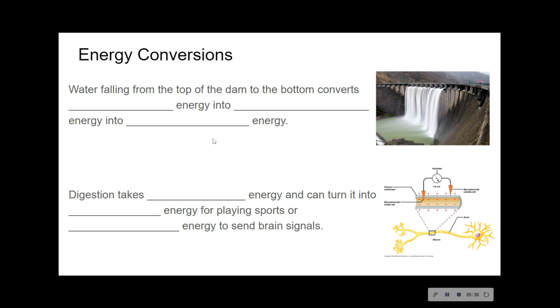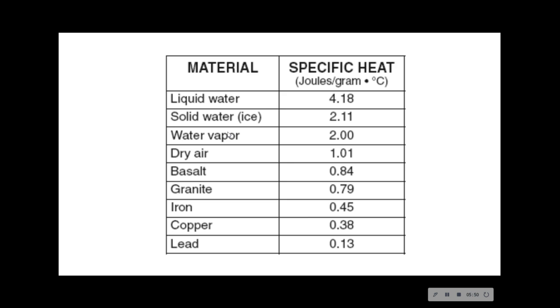Think of a bike on a hill as the same as waterfalls. And digestion takes the chemical energy you have in food and turns it into mechanical energy for playing sports, or electrical energy for stimulating the brain, because brain signals actually move like electricity.